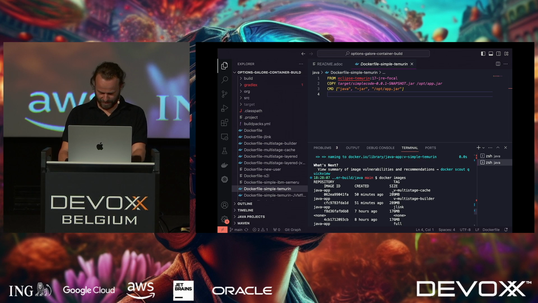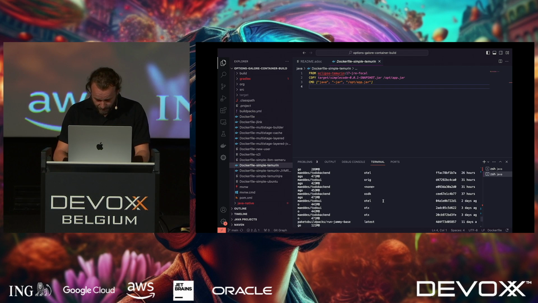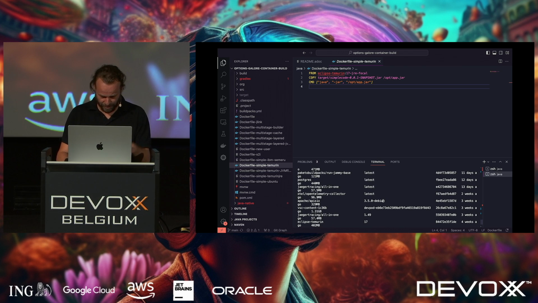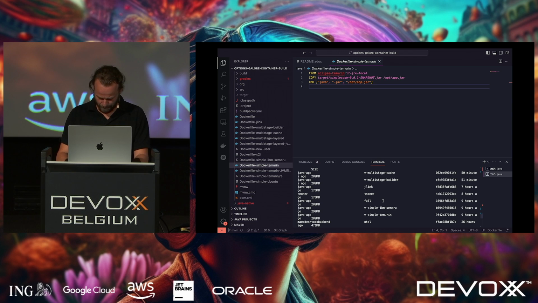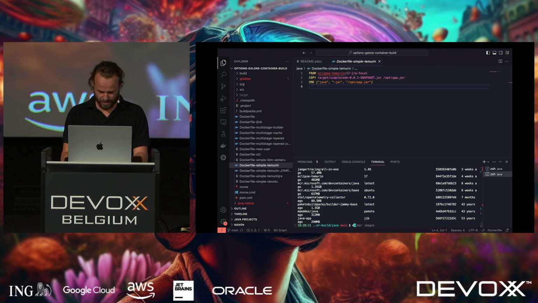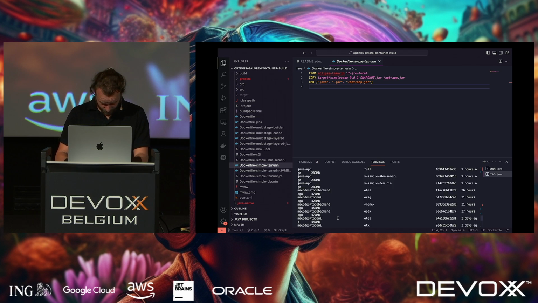It's too big for me now. I have to make it a little smaller. So we can't see this one in here because I have built it before and the code hasn't changed from the build before. It's the one that I already built today in the morning. So I can still go and say docker history and say the container name was... I've got too many images, you probably know that problem.